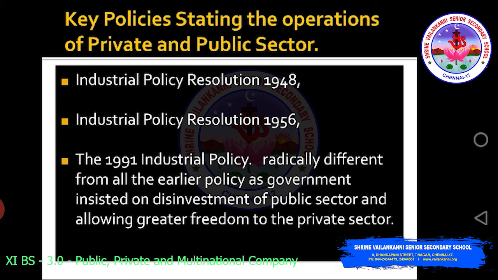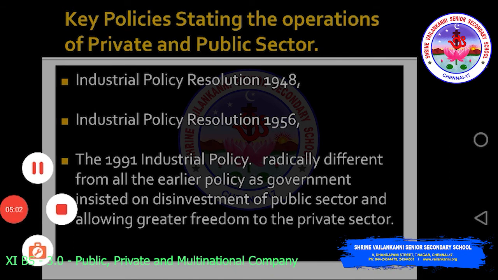The government started disinvestment. What do you mean by disinvestment? They gave out public sector enterprises for private persons to operate, and they allowed private sector enterprises to get established in the country with ease. That's very important. Okay, so we have looked into the slides.